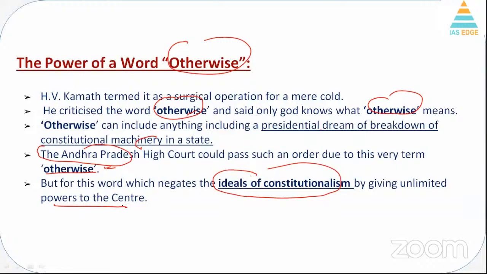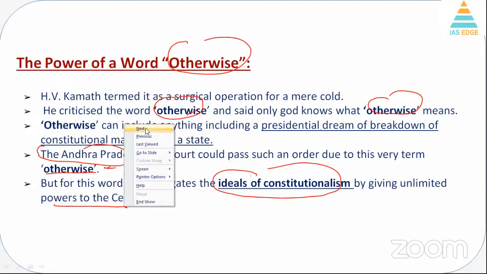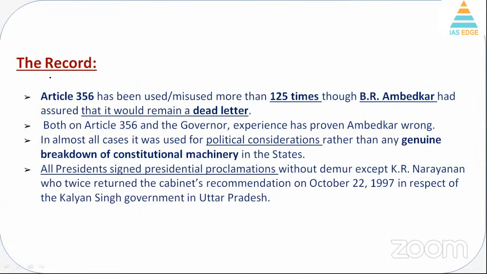तो यहाँ unlimited power center को मिला as per the original constitutional provision. However, judiciary intervening is again a cause of concern in the recent time. Now, record क्या कहता है? Article 356. Article 356 has been used or misused by 1, 2, 5, 6. Even though B.R. Ambedkar ने क्या कहा था that it should be the dead letter of the constitution.